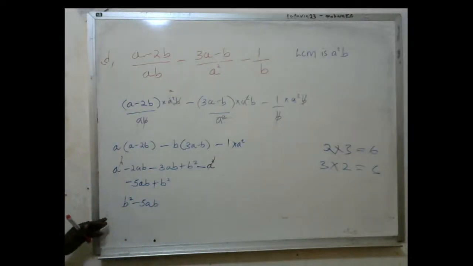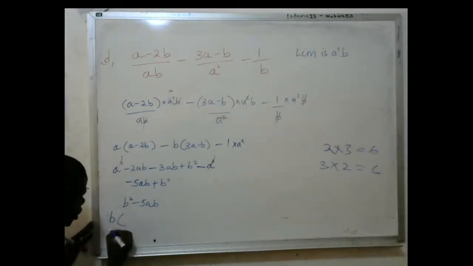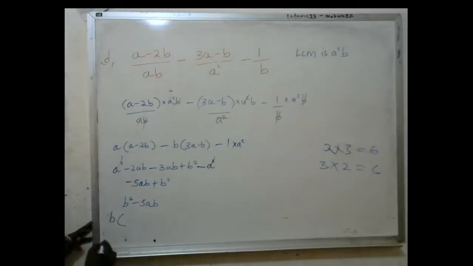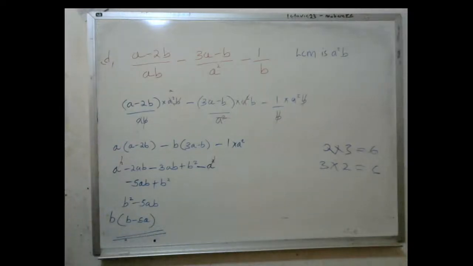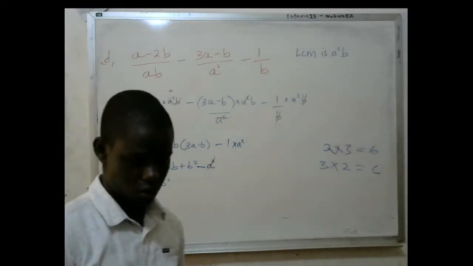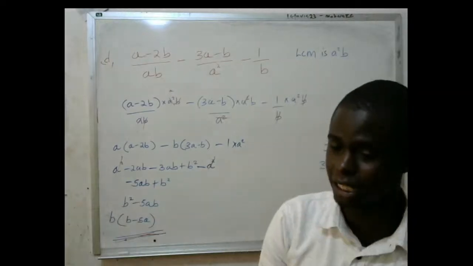Then when you look at these ones, there is a number that is common. They told us to simplify completely. So I'm going to factorize out B. And when I factorize out B, it will eventually be B minus 5A as my answer. So this is the solution for that value. I've simplified it to the end; you cannot simplify that any further.